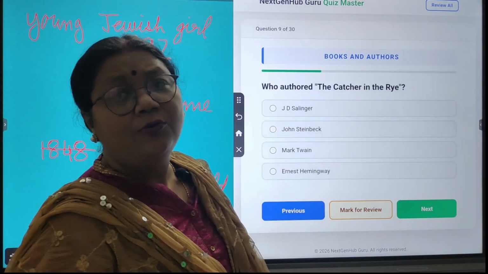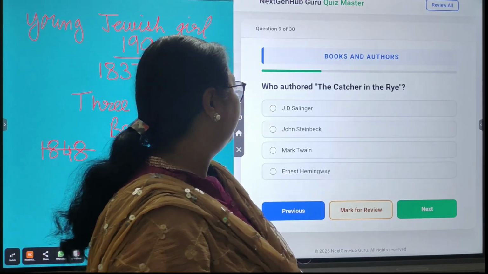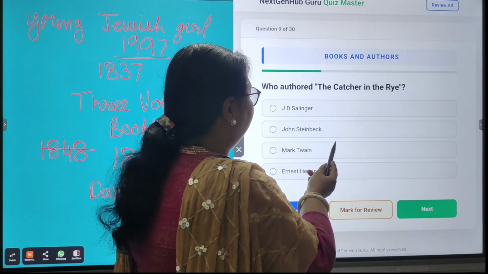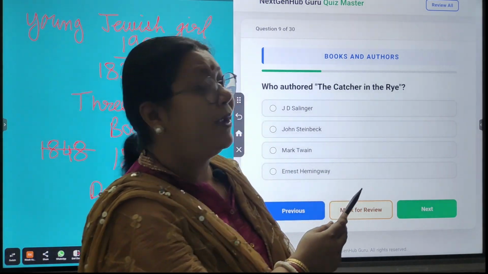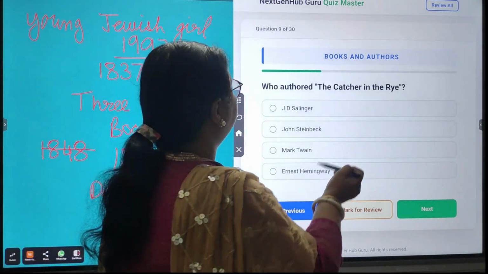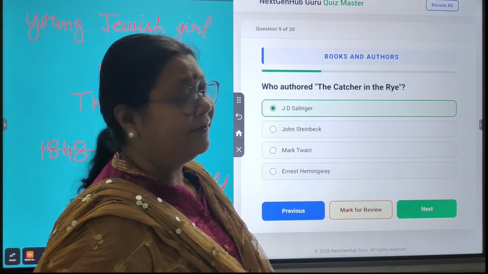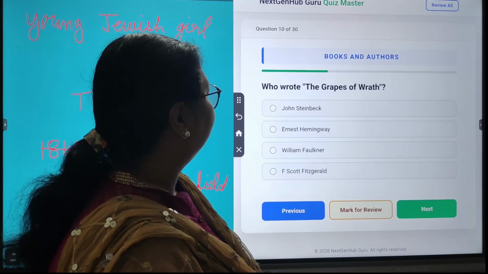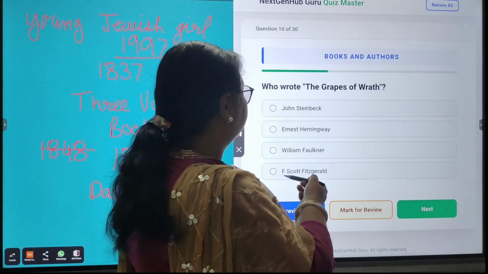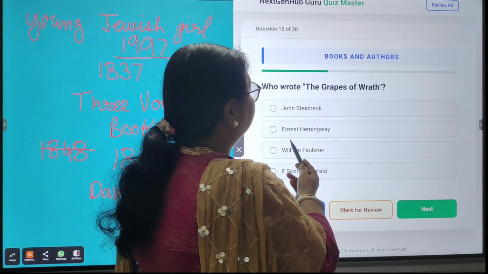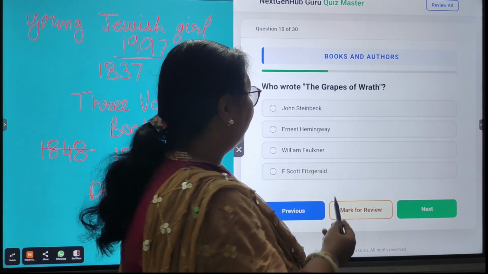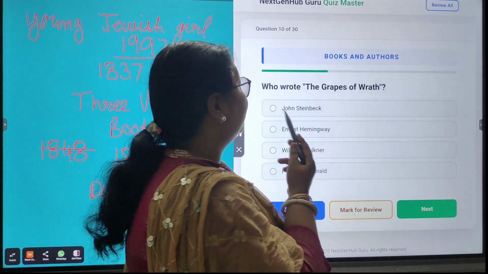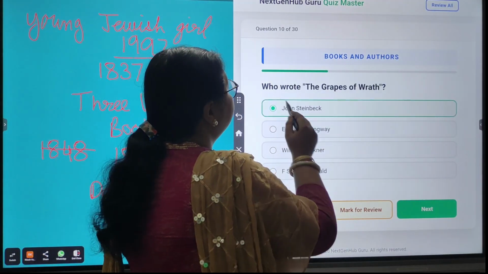Next question. Who authored The Catcher in the Rye? And the options are J.D. Salinger, John Steinbeck, Mark Twain, Ernest Hemingway. So the correct answer is J.D. Salinger. Next question. Who wrote The Grapes of Wrath? So the options are John Steinbeck, Ernest Hemingway, William Faulkner, F. Scott Fitzgerald. So the correct answer is John Steinbeck.